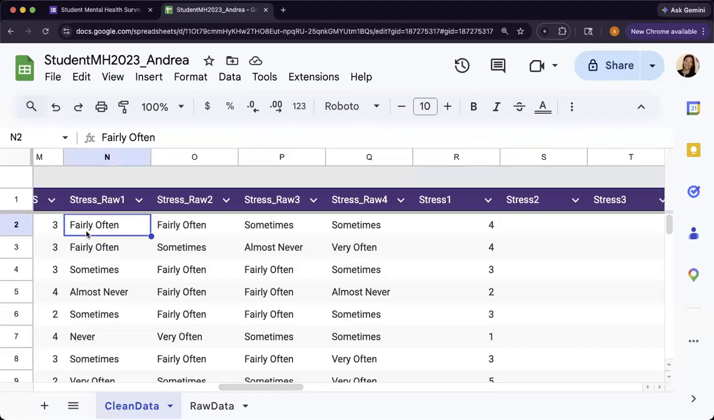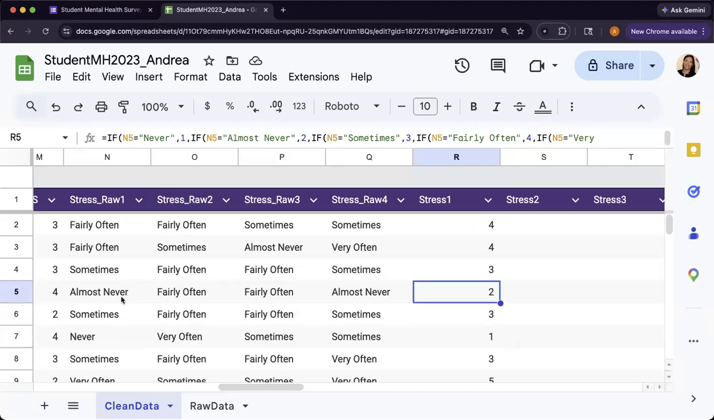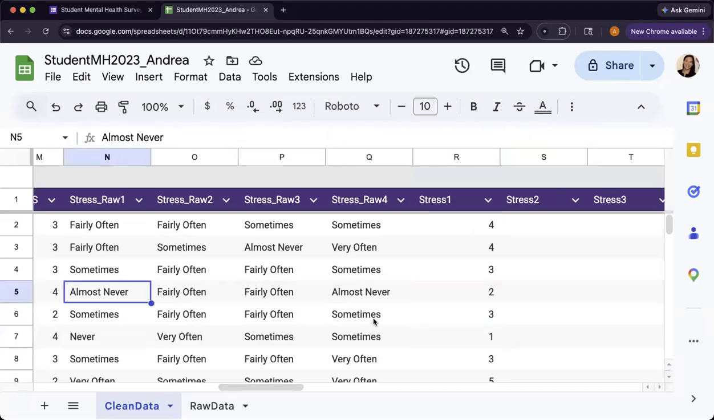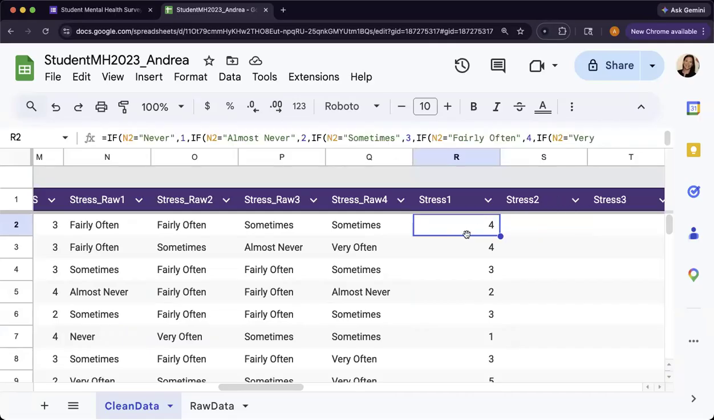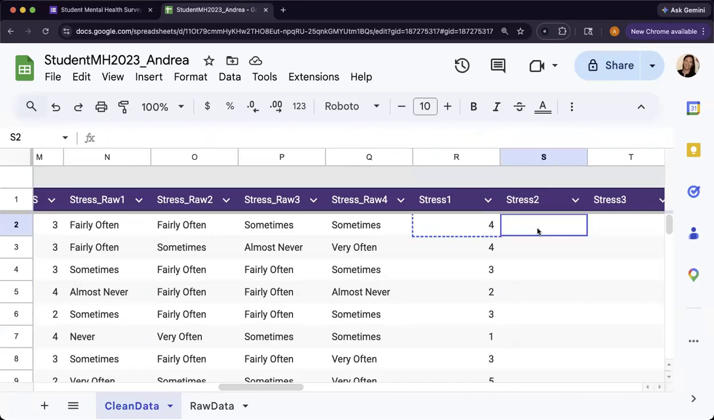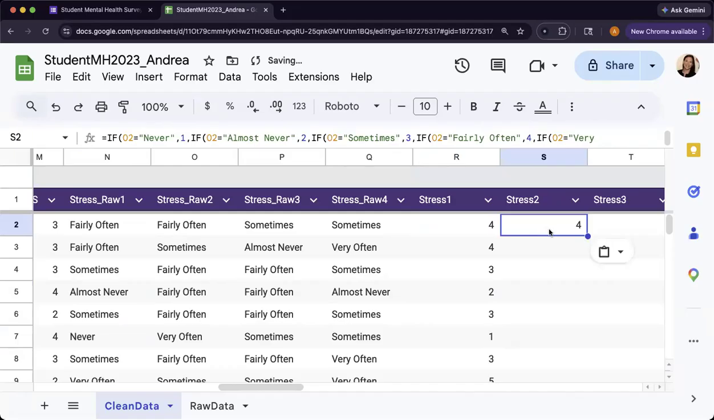So fairly often should be 4. Never should be 1. 2 should be almost never. That looks good. Excellent. Now the next one, you have the benefit of not having to do that reverse scoring that I showed in class because you're just going to do it right here. You're going to take this, basically the same thing, you're going to change it a little bit. Now I'm going to copy this. You could also just type it out if you want to, but I'm going to copy and paste.